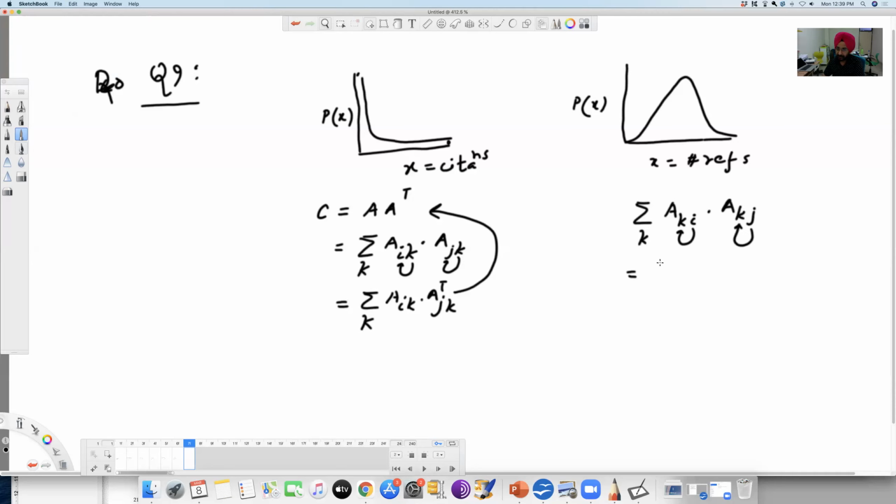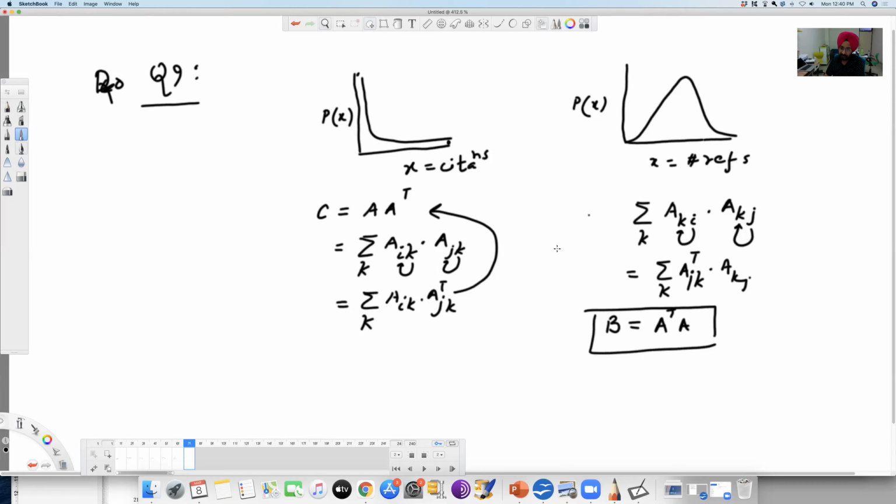And this can be written as A_IK, and we rewrite this as A_IK times A transpose_KJ. So this is your bibliographic index matrix, and that is A A transpose.